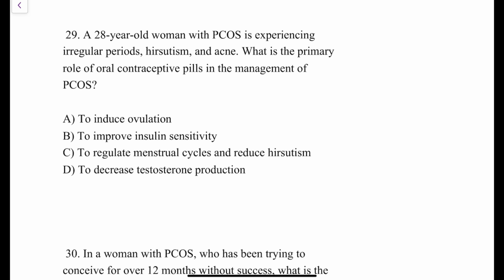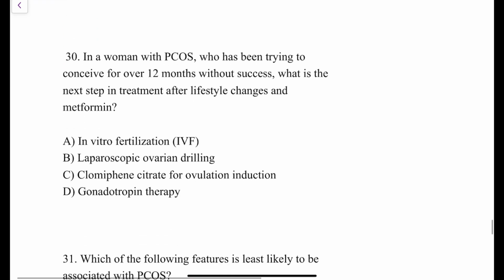A 28-year-old woman with PCOS is experiencing irregular periods, hirsutism and acne. What is the primary role of oral contraceptive pills in management of PCOS? So we all know that oral contraceptive pills are used as a drug of choice for menstrual irregularities and a drug of choice for hirsutism. So the answer over here is to regulate the menstrual cycle and to reduce the hirsutism. Clear? It is not used to induce ovulation. It doesn't improve insulin sensitivity. It is never used to decrease testosterone production. So other options are ruled out.